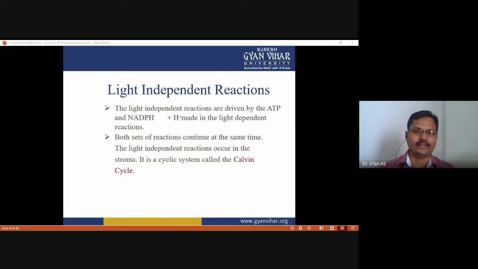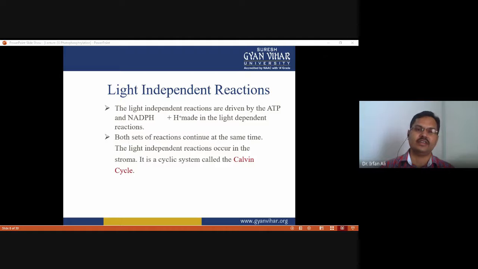The light-independent reactions are driven by ATP and NADPH. The light-independent reaction, that is the Calvin cycle, cannot proceed without ATP and NADPH, and these ATP and NADPH come from the light reactions, that is, photophosphorylation.